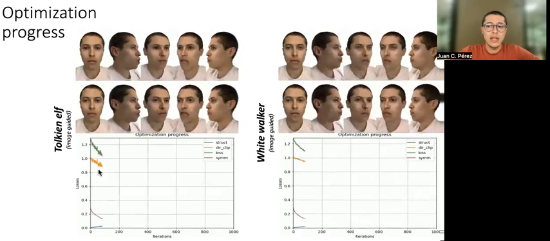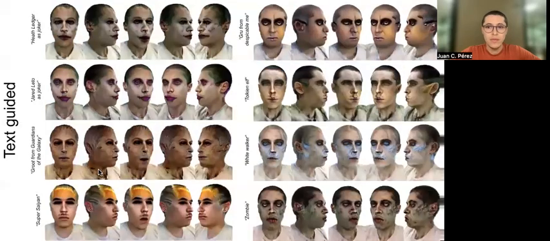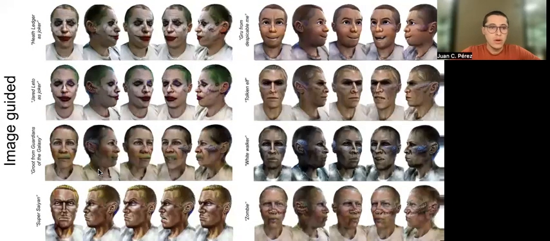StyleAvatar, note, stylizes an avatar in a handful of minutes by optimizing the loss we described previously. This loss is stochastically sampled by sampling across expressions and camera viewpoints. Our pipeline thus produces appealing results both when conditioned on text, as shown here, or also when conditioned on images, as shown here.